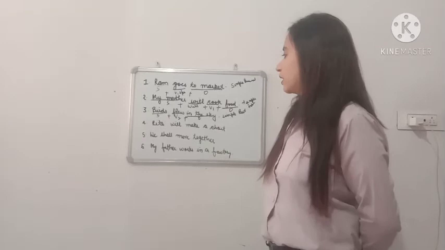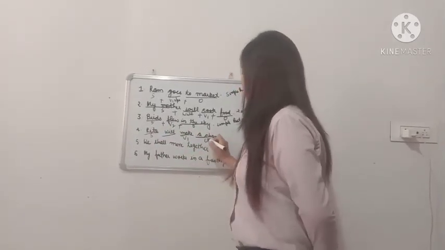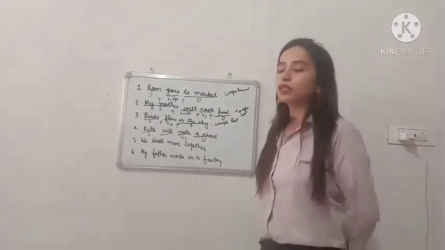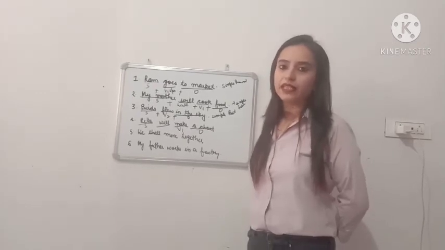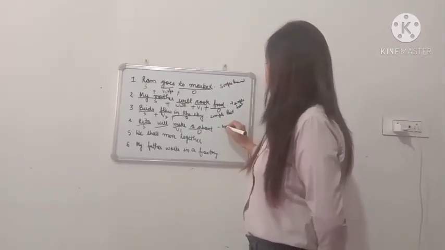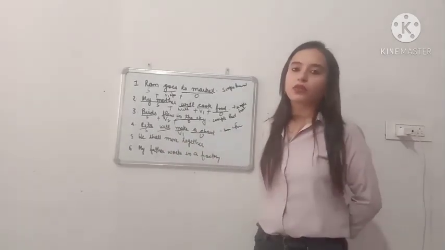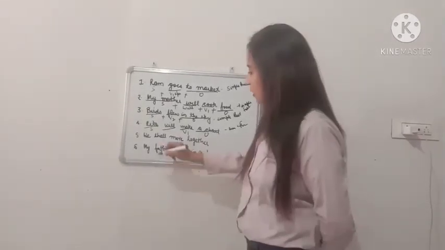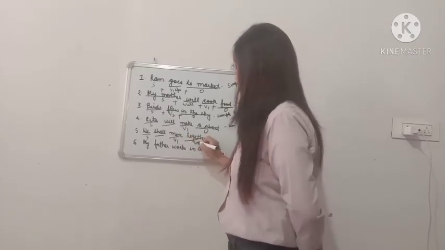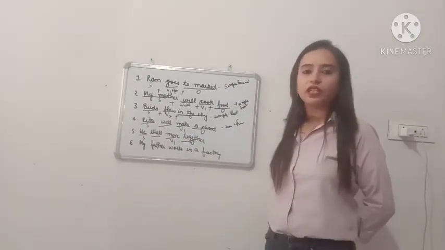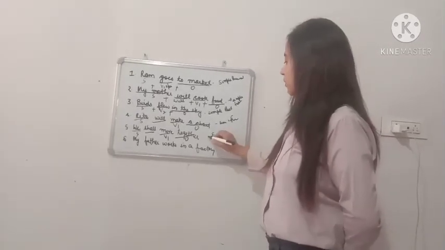Rita will make a chart. Rita, subject, will, V1, object. Subject plus will/shall plus V1 plus object. Yes, it is simple future. We shall move together. We is subject, shall, V1, object. Subject plus will/shall plus V1 plus object. Which one? Simple future.